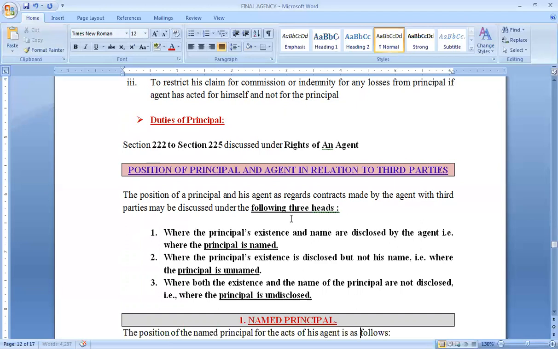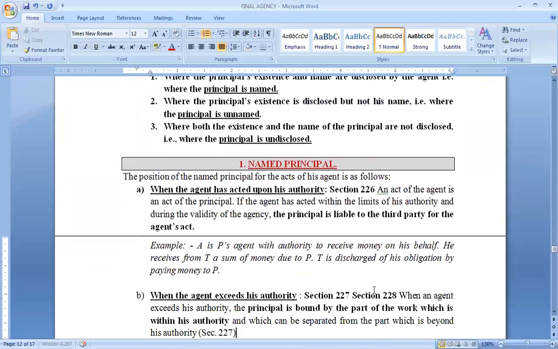Second, in case he has disclosed the existence of the principal, but his name was not revealed. Or thirdly, when the agent was doing all those agency transactions without disclosing that there is some principal existing, without disclosing either the existence or the name of the principal. So in all these three situations, the position will differ.